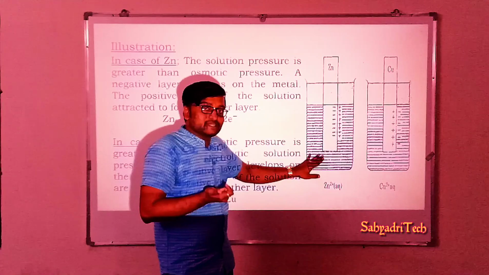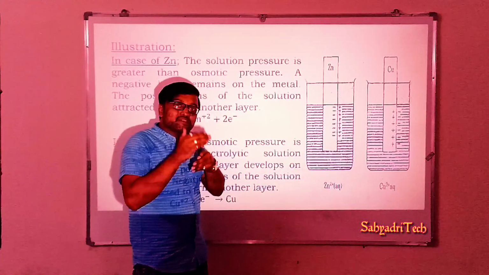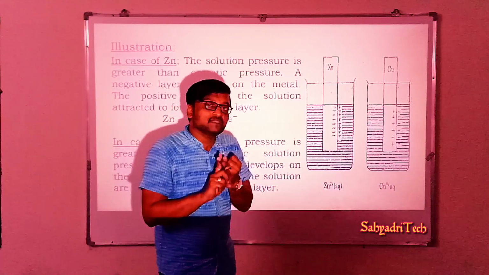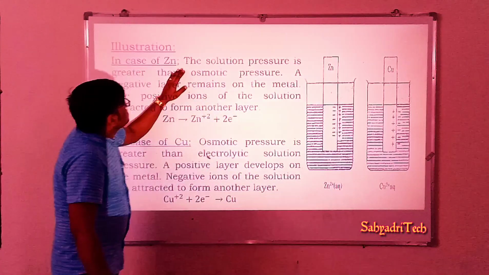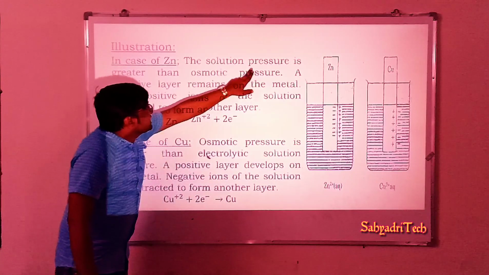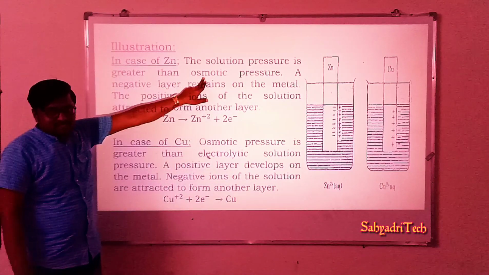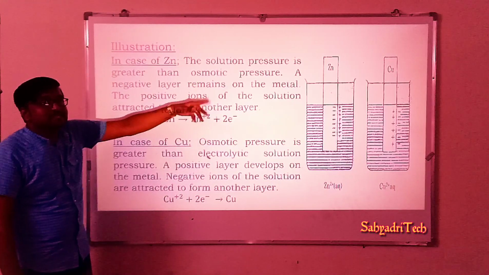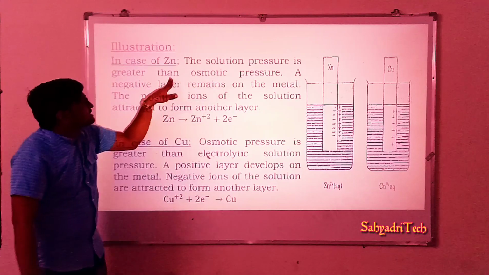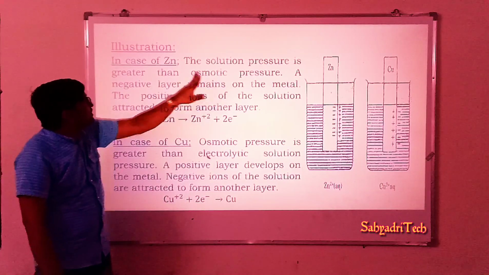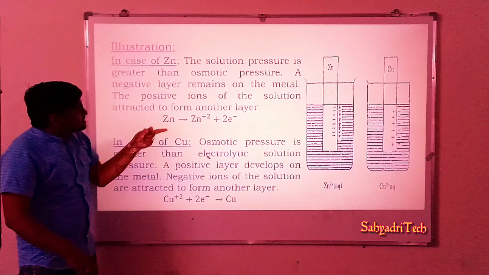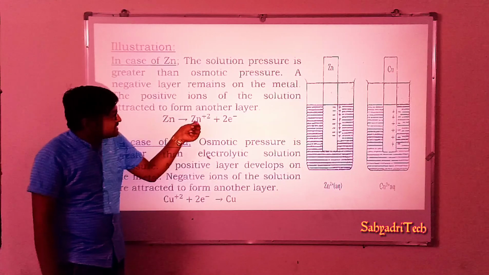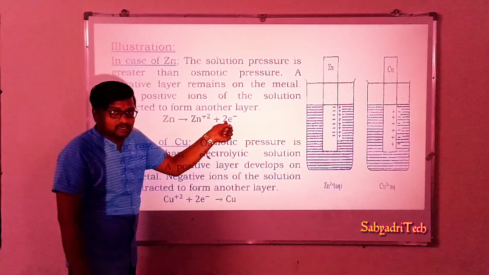Why is it so? As I already mentioned, it is the net effect of two tendencies, solution pressure and osmotic pressure. So in this case, what happens? The solution pressure is greater than osmotic pressure. When zinc is placed in its own ionic solution, the solution pressure is greater than osmotic pressure. Therefore there is oxidation. The zinc atoms of the electrode undergo oxidation, giving Zn2+ ions, and 2 electrons are given.